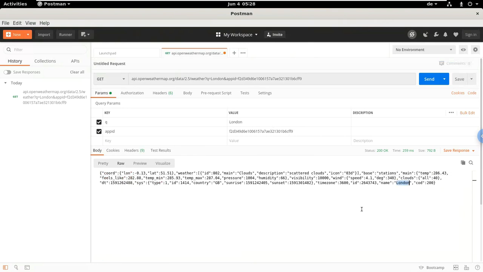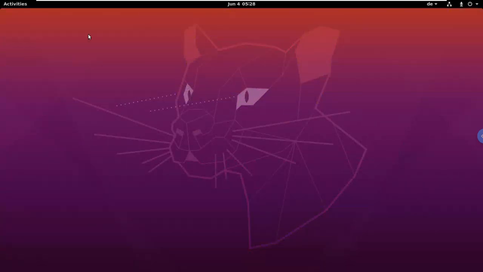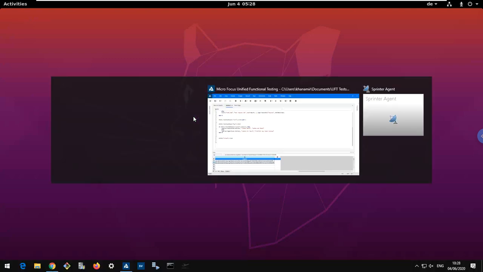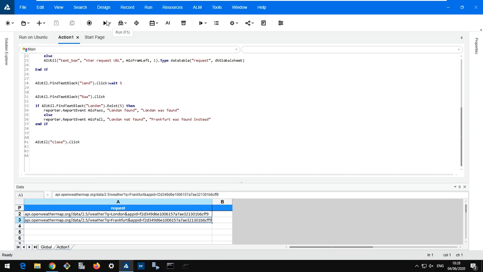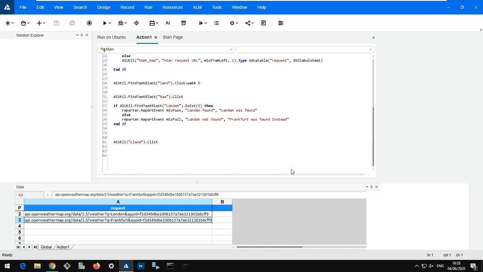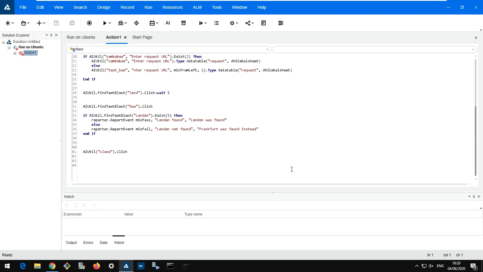So this is what we are going to capture as a result. Let's start the test. Ubuntu is open, and I can now go to my UFT One machine with two iterations and hit the run button. This will now launch on the Ubuntu machine.